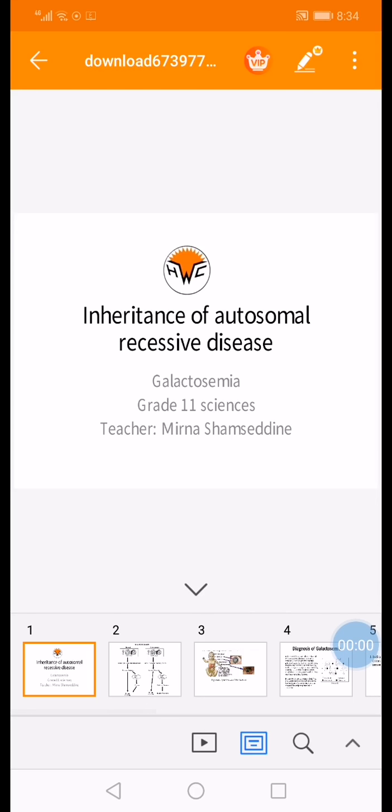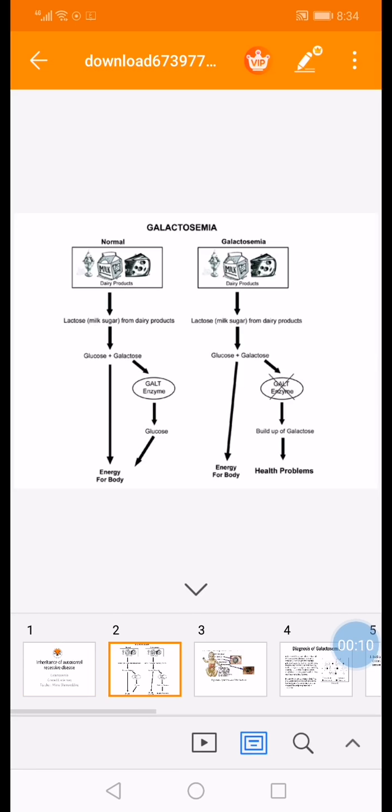Guys, today we're going to explain about the inheritance of autosomal recessive disease. We're going to talk about one of the autosomal recessive diseases, which is galactosemia. Let's first talk a little bit about this disease and its symptoms.